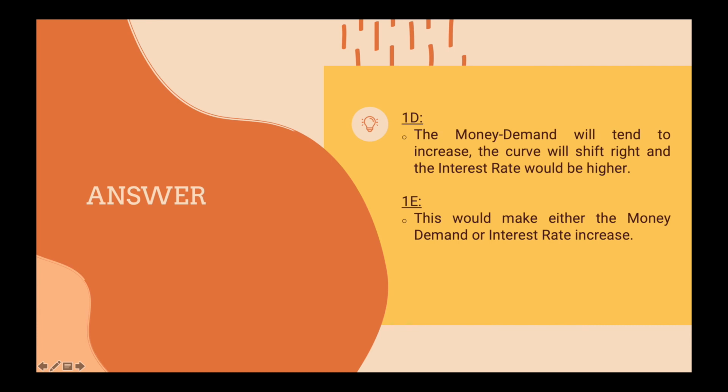Explain how each of the following developments would affect the supply of money, the demand for money, and the interest rate. D. Households decide to hold more money to use for holiday shopping. E. A wave of optimism boosts business investment and expands aggregate demand. So my answer for D is: the money demand will tend to increase. The curve will shift right, and the interest rate would be higher. E. So this would make the money demand and interest rate increase.